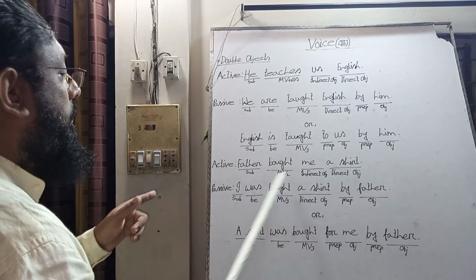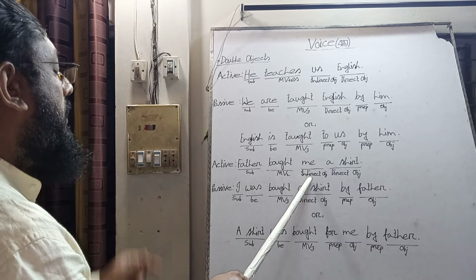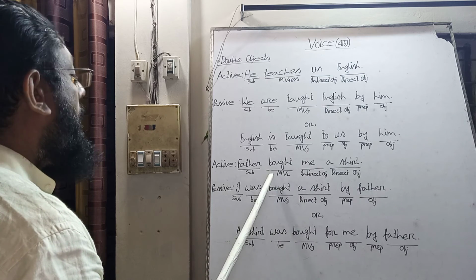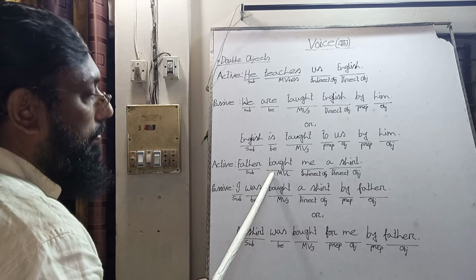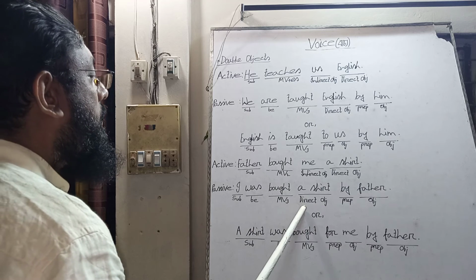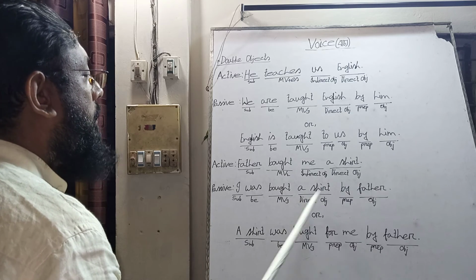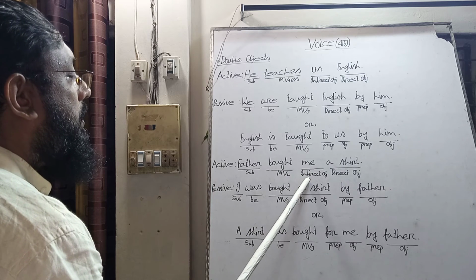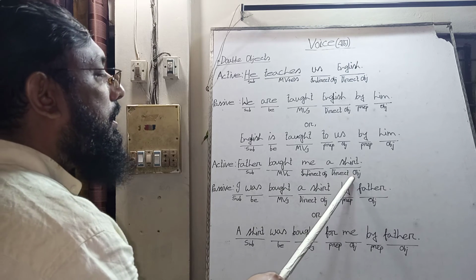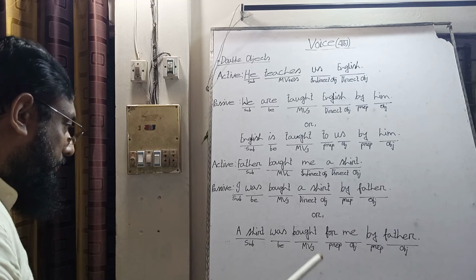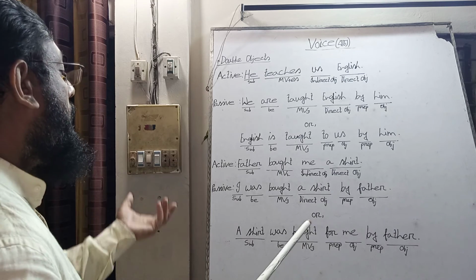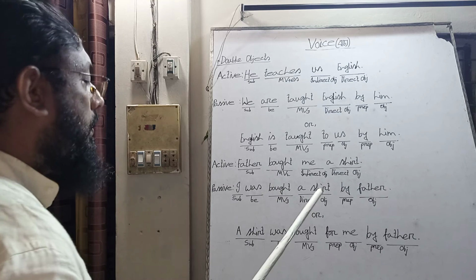"I" will be "me" here, and "me" is the indirect object of the main verb "bought." And then we use the direct object. Normally we use the indirect object first, and after the indirect object we use the direct object. In this way we can make a passive voice into an active voice.